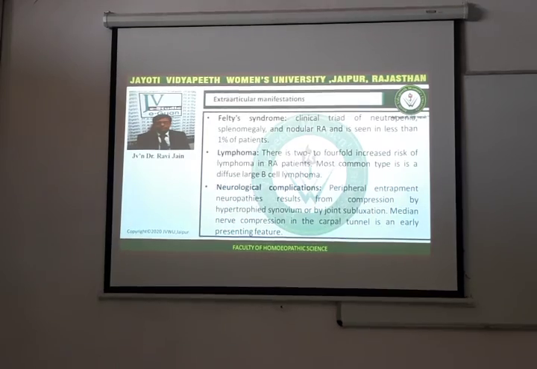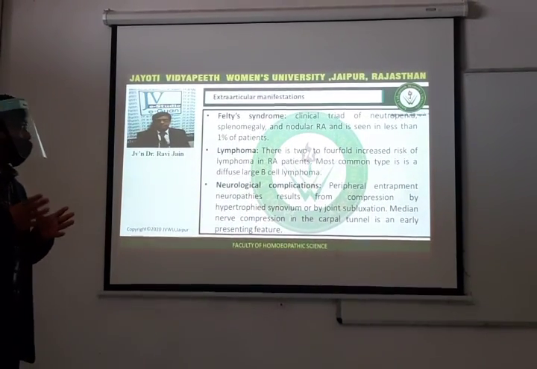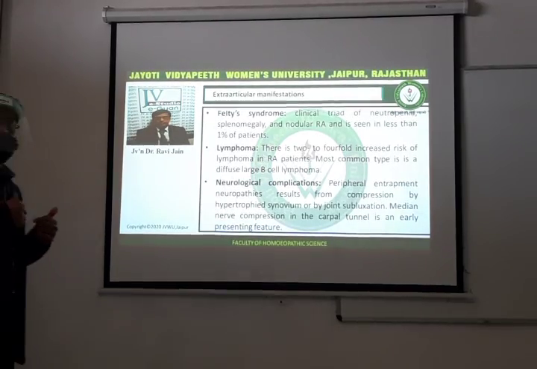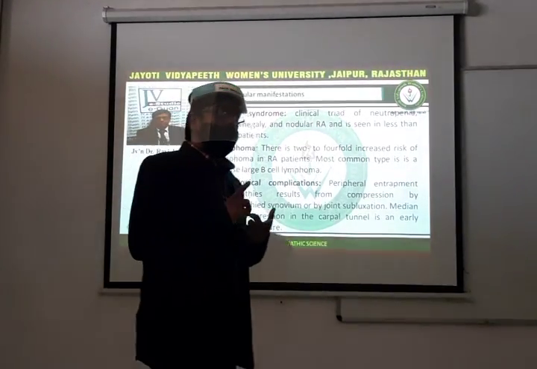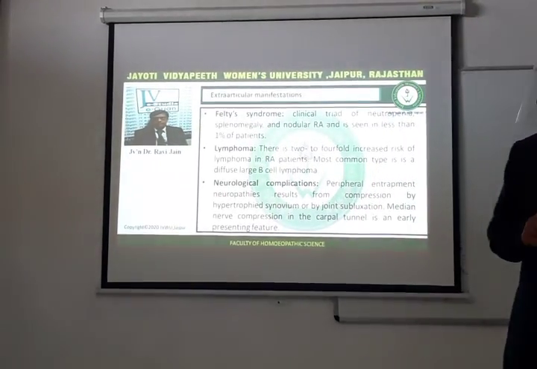Lymphoma. There is a 2 to 4-fold increase of lymphomas in the rheumatoid arthritis patient. Most common type is B-cell lymphoma. So, lymphomas are also associated with rheumatoid arthritis, and most common of it is B-cell lymphoma.